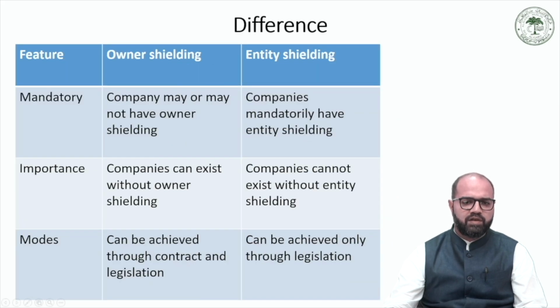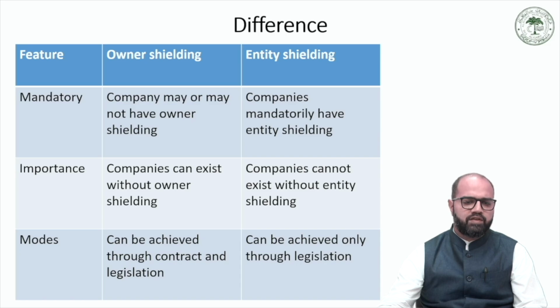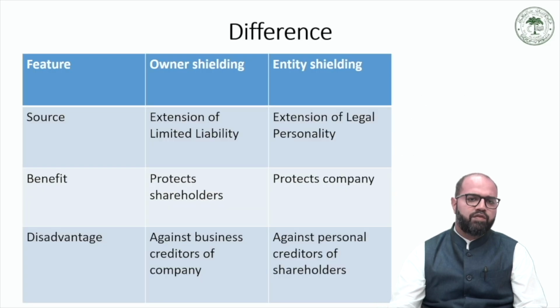Now let us briefly compare this theory of owner shielding and entity shielding. So first, what is the root or the source of the two theories?